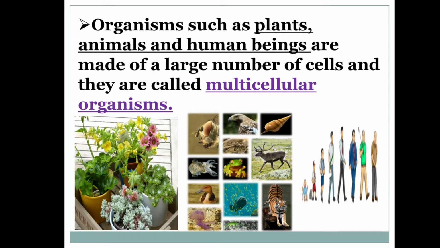Organisms such as plants, animals and human beings are made of a large number of cells and they are called multicellular organisms. So what are multicellular organisms? They consist of more than one cell, that is, two or more cells. So not just more cells, but two or more, many cells. If they consist of a large number of cells, that is called a multicellular organism. So animals, plants and human beings are examples of multicellular organisms.